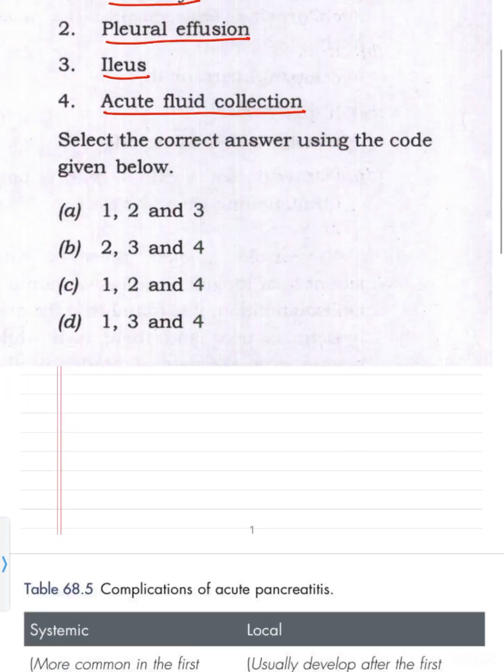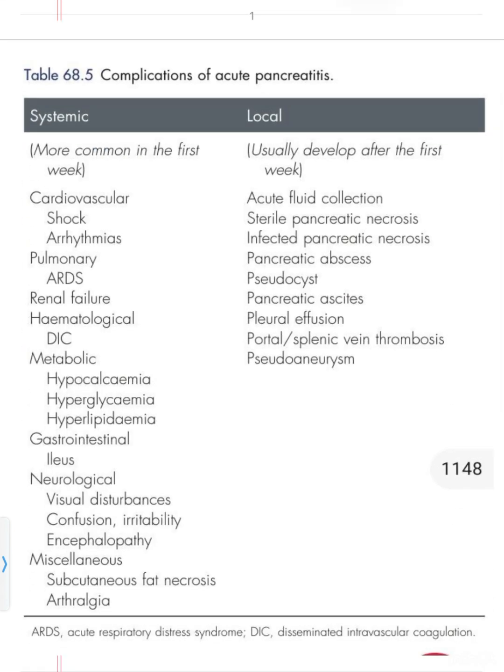When we manage acute pancreatitis, we have two types of complications. One is systemic complications, which are more important for morbidity and mortality in the first week. So systemic complications are to be managed within 1 week of acute pancreatitis, while the local complications develop after the first week and become more important for morbidity and mortality after it. So local are the ones more important after 1 week, and systemic are the ones which develop within 1 week and are more important within 1 week.